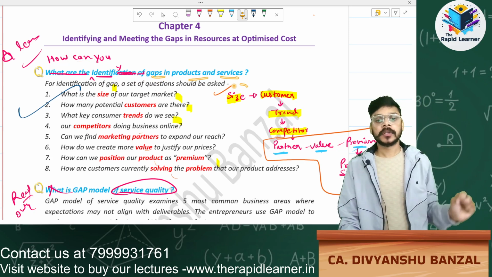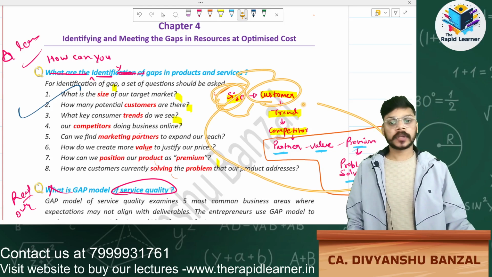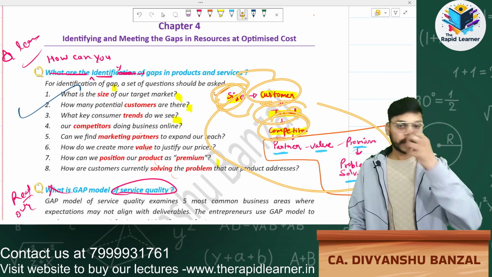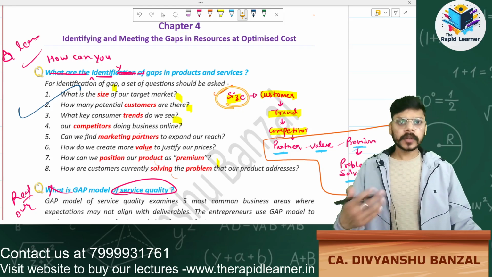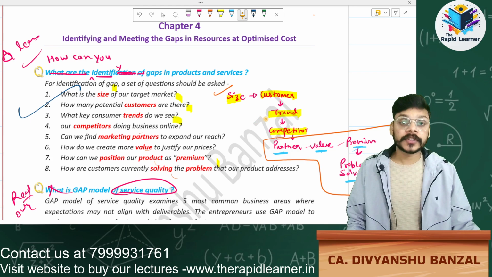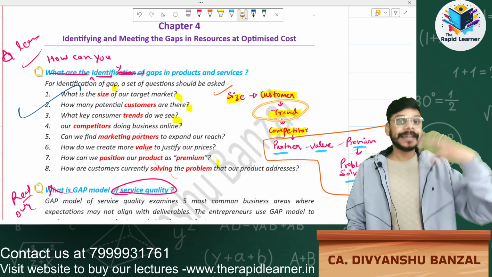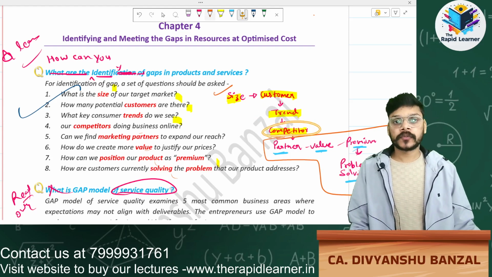First, you have to read this mnemonic: size, customer, trend, and competitor. How will you find the gap in products and services? First is size, you have to know the size of your market. Then customers, you have to understand your customer. Then the trend in the market, and last is competitor. The first four points you have to learn as per this keyword.